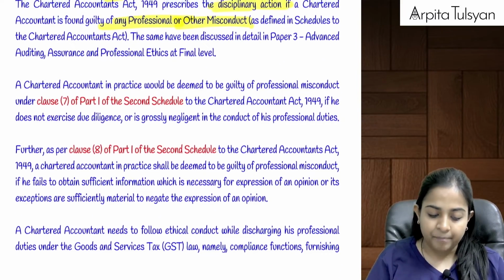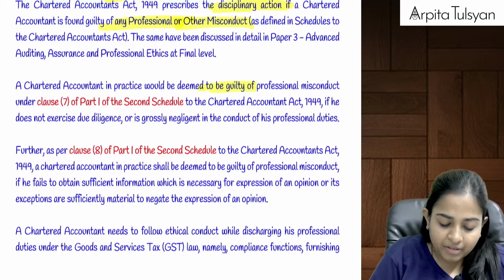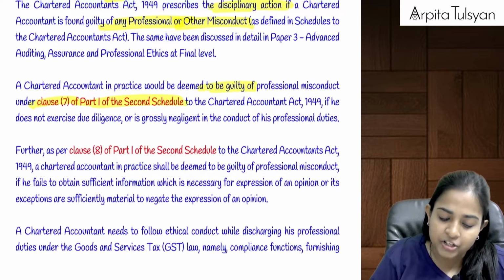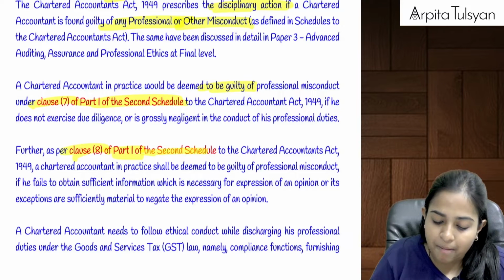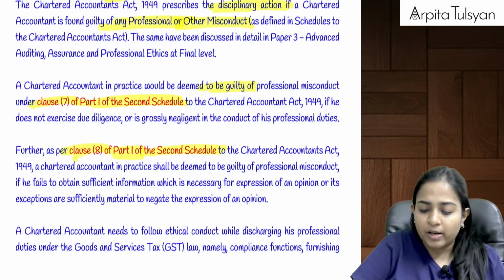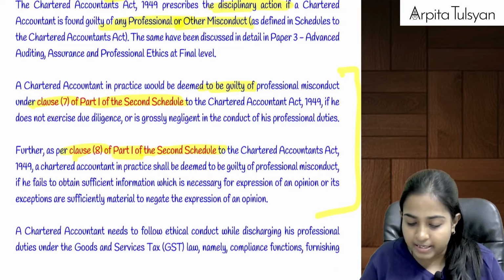For that they have prescribed that that person will be guilty under clause 7 of part 1 of the second schedule, and he can also be deemed guilty under clause 8 of part 1 of the second schedule if he is involved in any such sorts of professional misconduct.